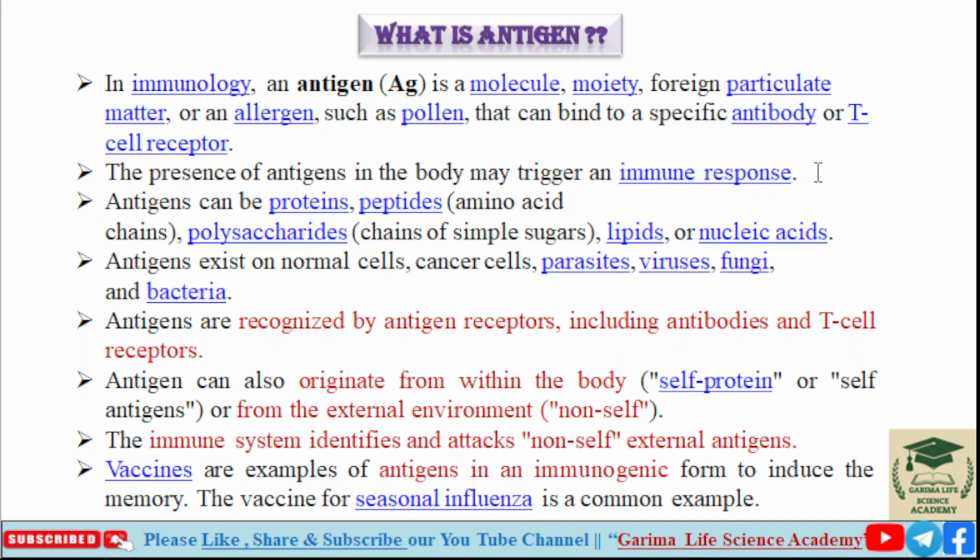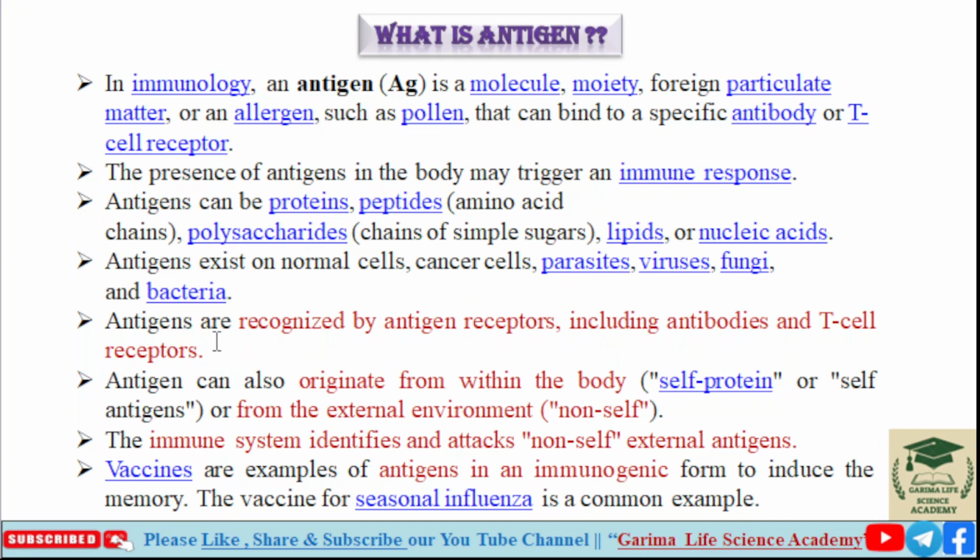So, the presence of antigen in our body system may trigger an immune response to destroy the foreign particle and protect the body from foreign particles or foreign pathogen molecules. Antigen can be protein, peptide, amino acid chain, polysaccharide, chain of simple sugars, lipids or nucleic acid. Any type of biomolecule can be an antigen.